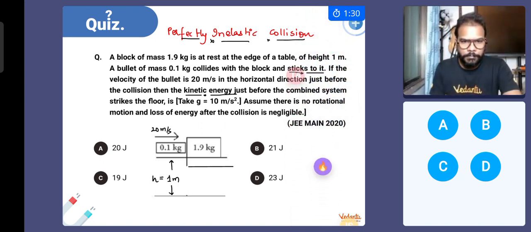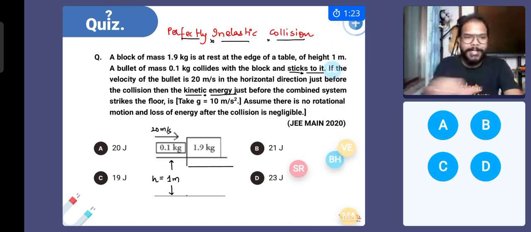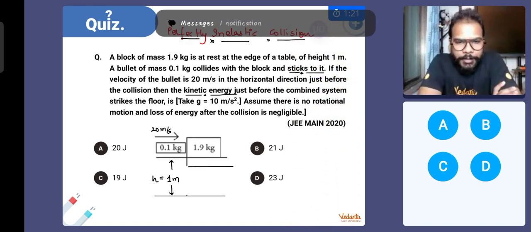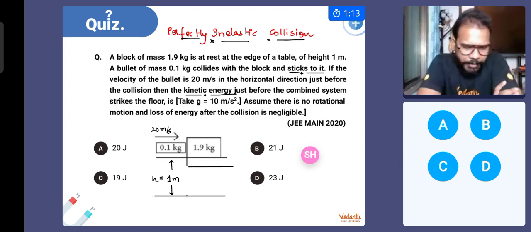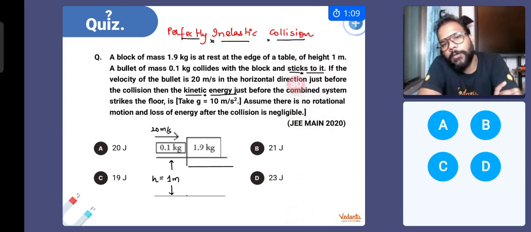One minute is gone. I cannot change the slide once the quiz is on. That's why I can't show you that slide. All you have to do is find out the velocity just after collision, of both the bodies together, and then apply the law of conservation of energy. The total mass after collision becomes 2 kg, so life becomes easier calculation wise. I think the only part where you will require effort is to find the velocity of the combined mass just after the collision. Okay, 0.1 into 20, that is 2, equal to 2v.